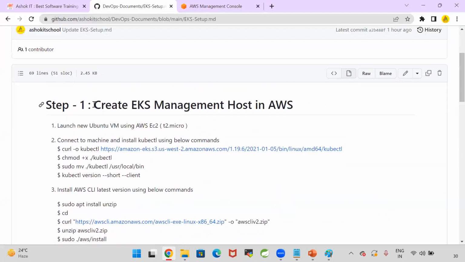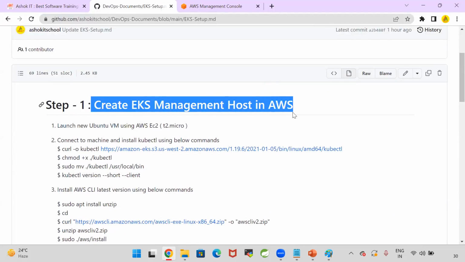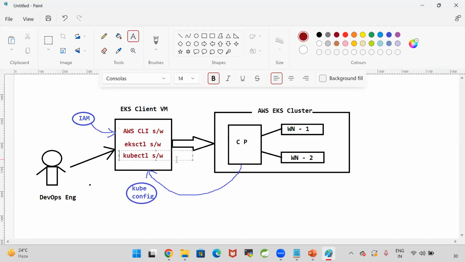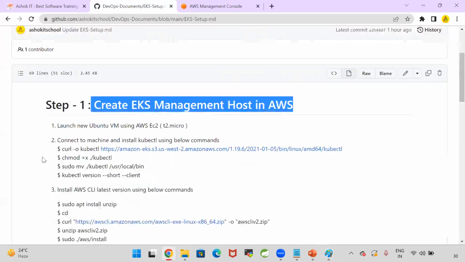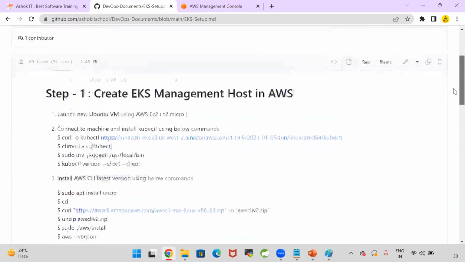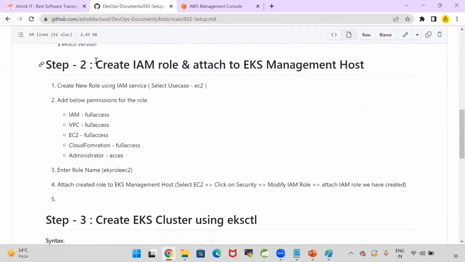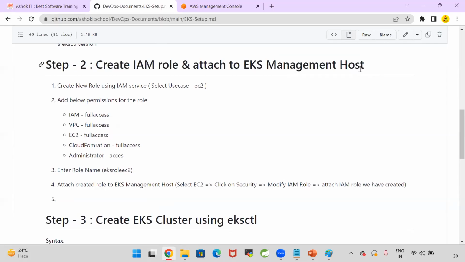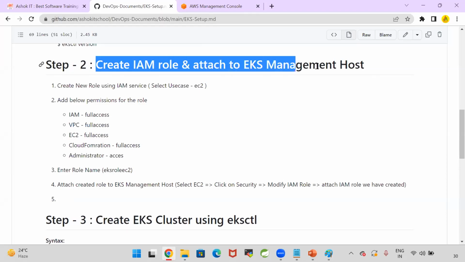So the first step, create the EKS management host in the AWS. I'm going to create one Linux machine. In that Linux machine, I will install the AWS CLI, I will install the eksctl, and I will install the kubectl software. Now, once that configuration is done, then we need to go for IAM role creation and attach the IAM role to the EKS management host.